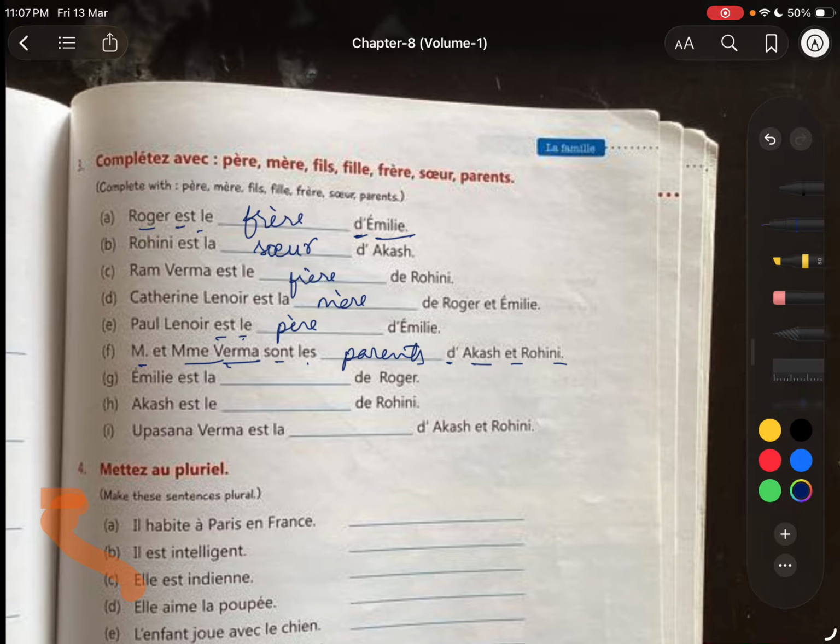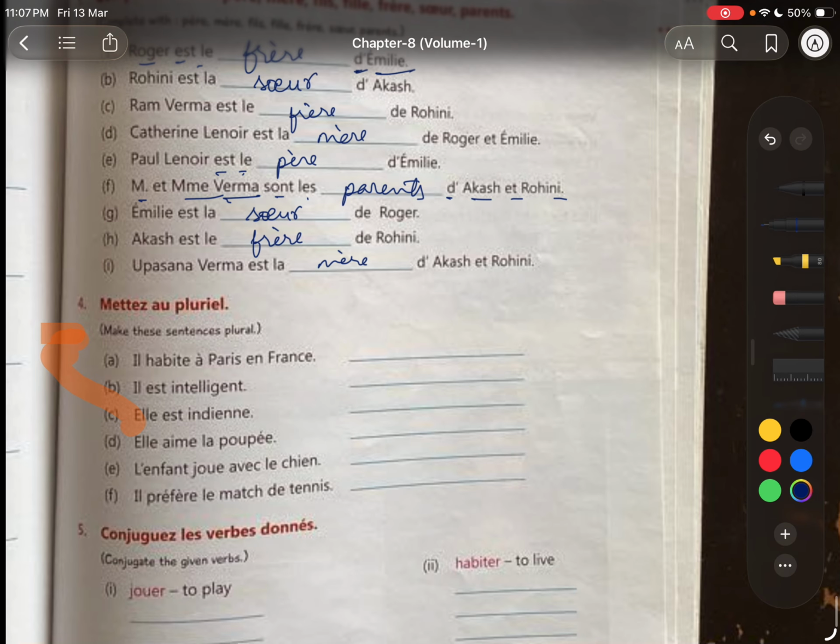Emily is the sister, sir of Roger. Akash is the brother of Rohini. Upasna Verma is the mother of Akash and Rohini.